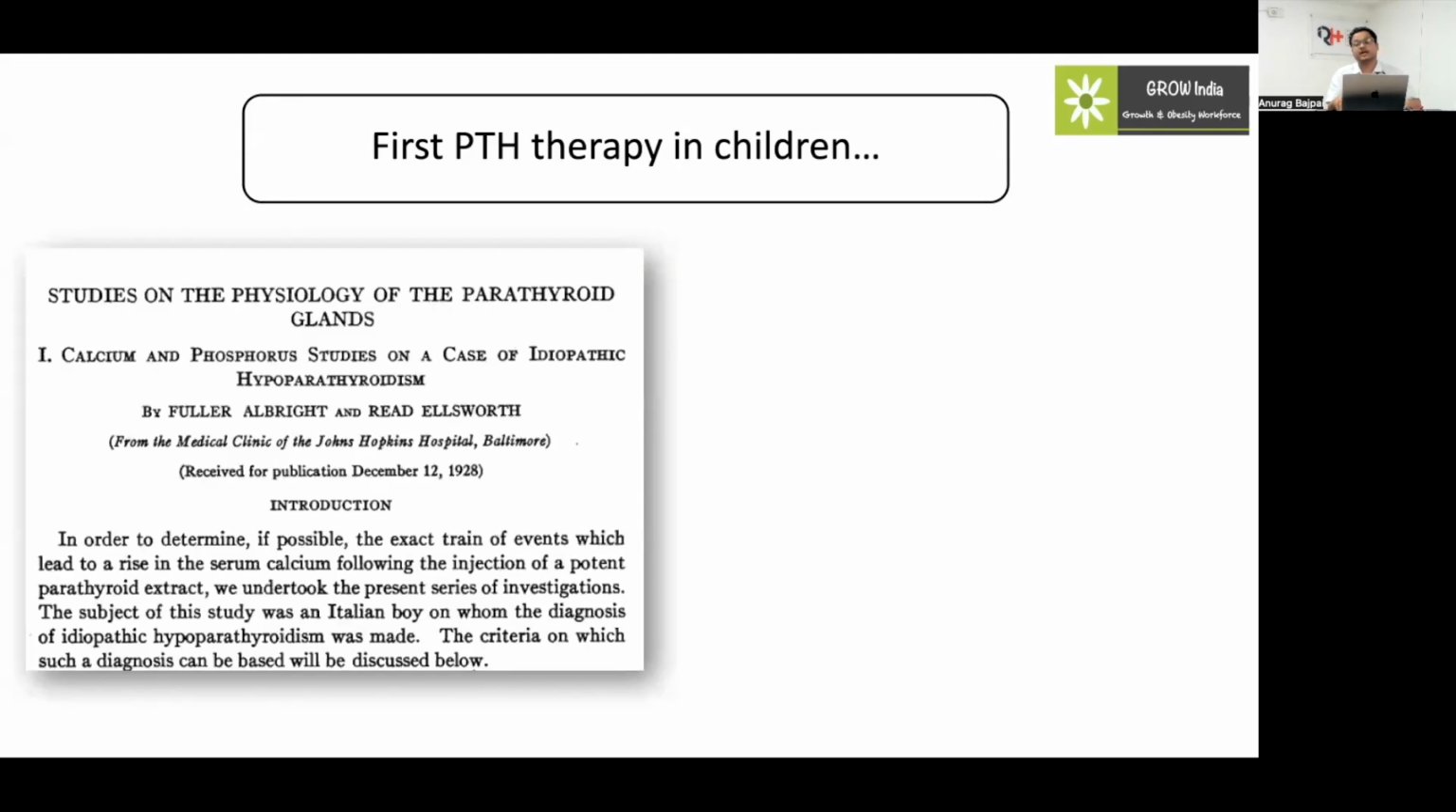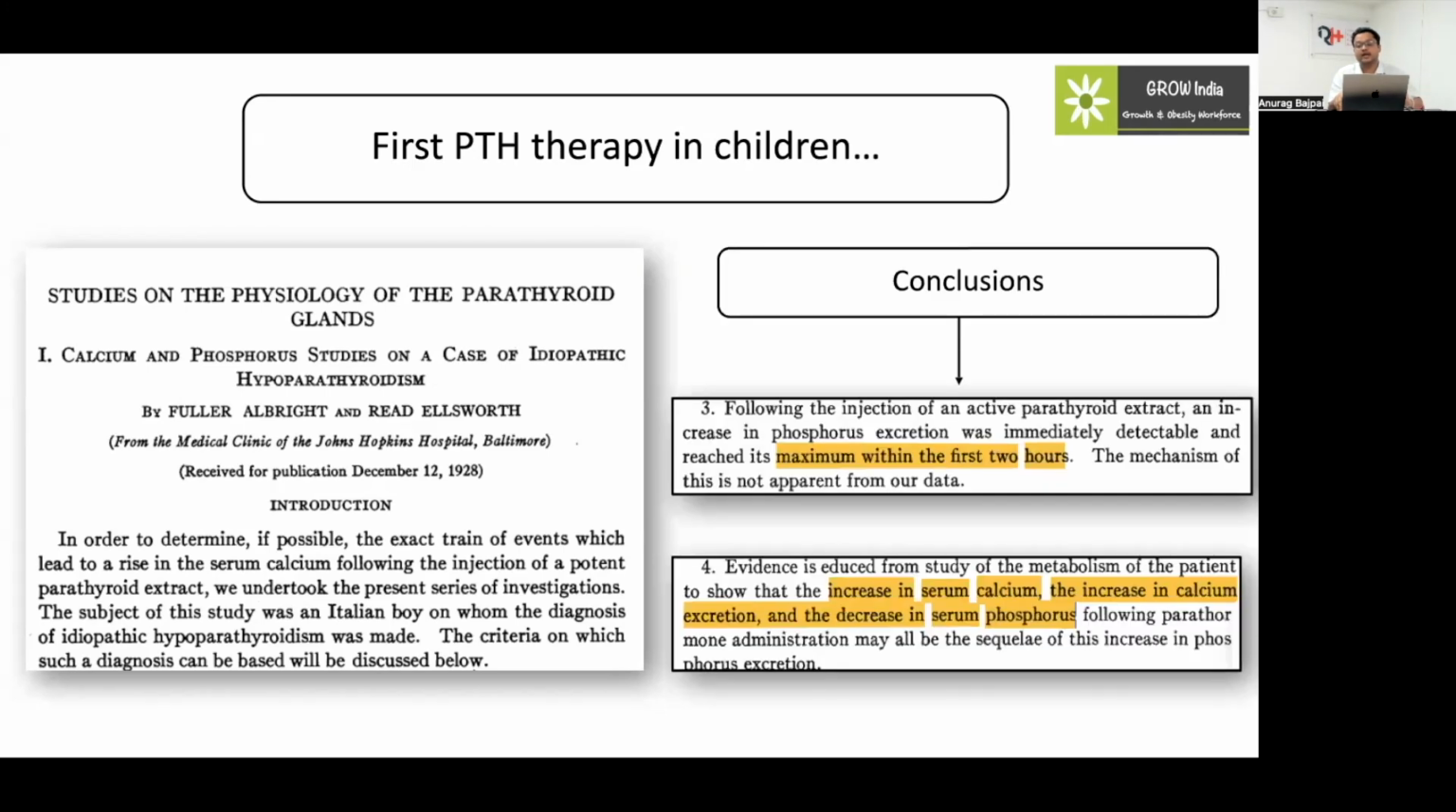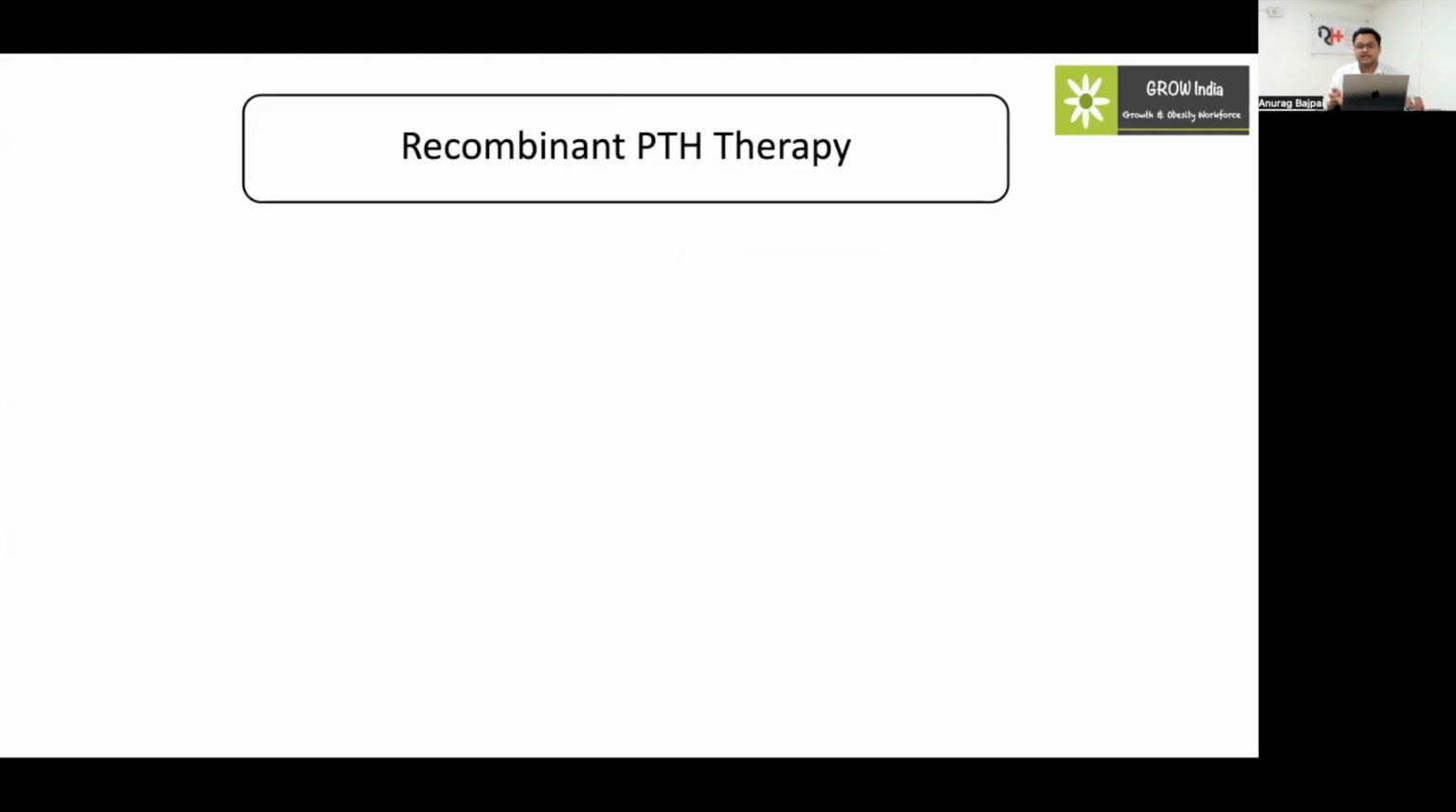The first was done by Dr. Fuller Albright and his colleague Ellsworth at Johns Hopkins Hospital, Baltimore, back in 1928, where they used PTH extract in children with hypoparathyroidism. They showed a significant effect in terms of increase in serum calcium, decrease in serum phosphorus, as well as increased phosphorus excretion. But recombinant PTH came much later, around 1972, and its use in children started around 2005 or 2006.